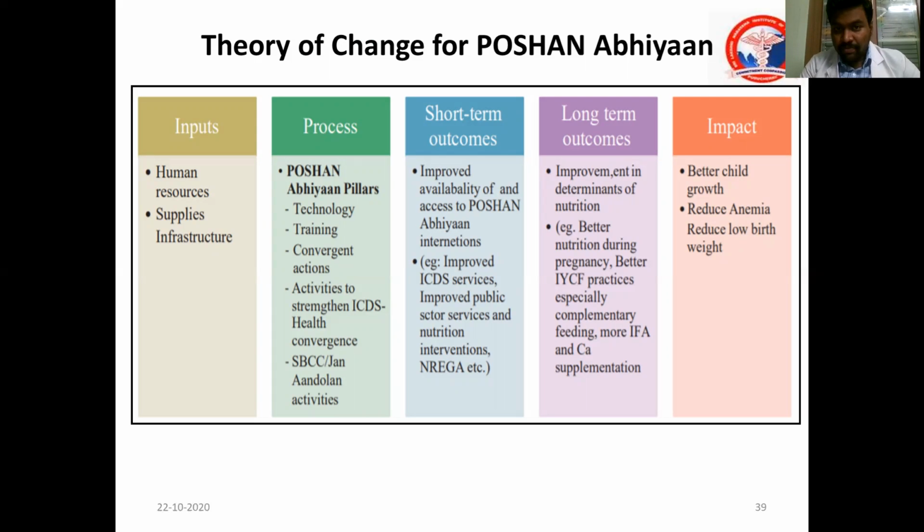When the output is there, there should be an outcome. Outcomes mean improving the important determinants of nutrition. That is, people may be aware of and follow the IYCF guidelines and practices, that is, minimum dietary diversity. They will voluntarily come for immunization. They will voluntarily come for vitamin A supplementation, growth monitoring, etc. If all that is done, it will have a great impact. Our national targets and WHO targets will be achieved, so that there will be better child growth, and reduced anemia, reduced low birth weight, reduced stunting, and reduced wasting also. So this is a broad classification for impact assessment.